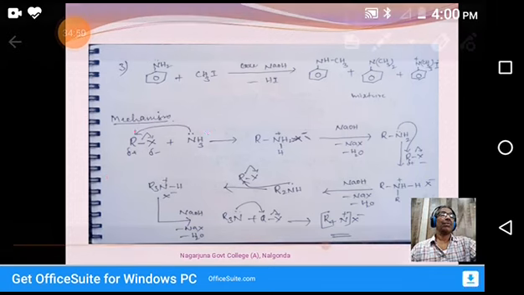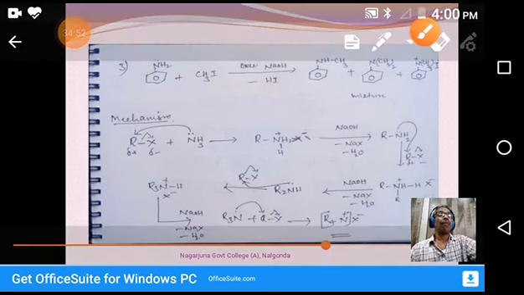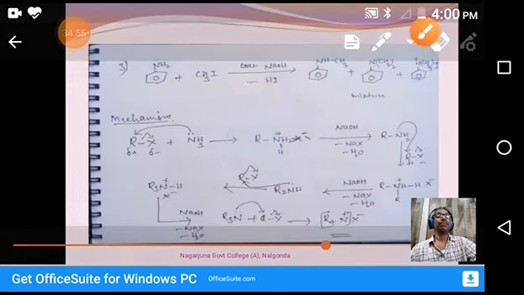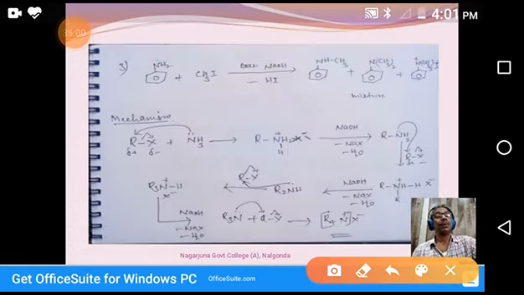That's why this type of compound formation takes place. Ammonia attacks R, forming the compound RNH2 plus H, one more H, and X minus.